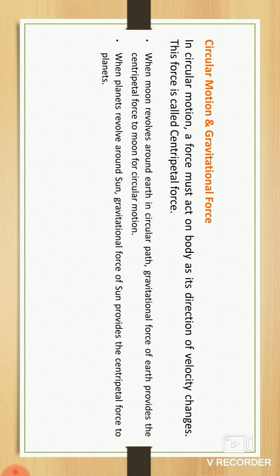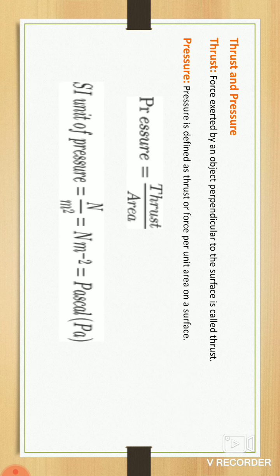Likewise, other planets also revolve around the sun, following circular motion rules or centripetal force. Thrust and pressure: the force exerted by an object perpendicular to the surface is called thrust. It means whenever we apply force on any object vertically, or perpendicular to the surface, that is called thrust.